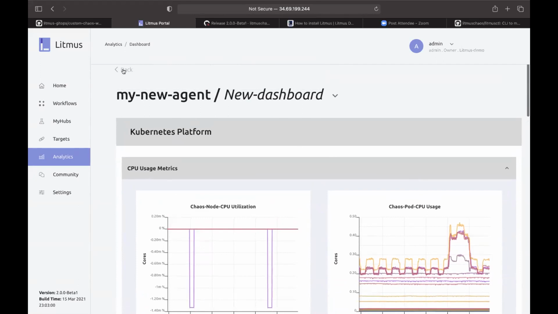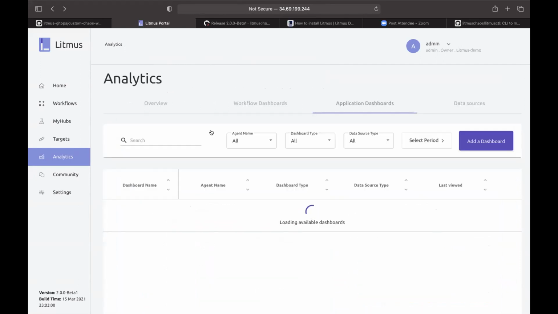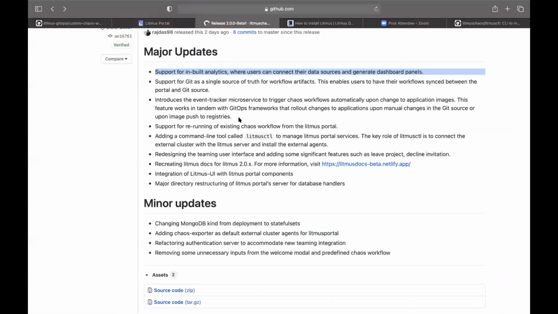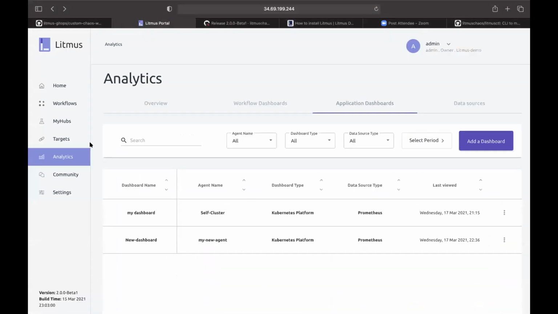Thanks, Karthik. This is all about analytics, and now moving towards our next feature. We have a workflow rerun feature. This will do a rerun of the existing workflow. So it's just a single step.